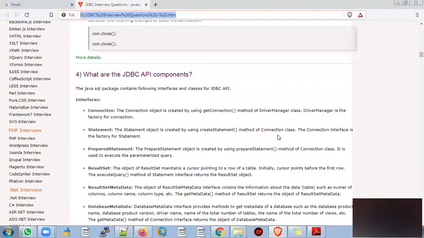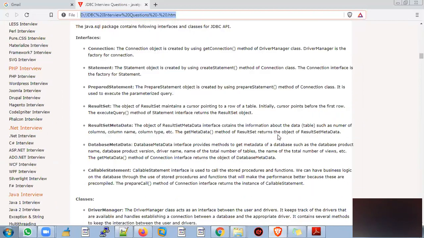The next question is: what are the JDBC API components? There are different types of interfaces and classes used in JDBC. The interfaces are Connection, Statement, PreparedStatement, ResultSet, ResultSetMetaData, DatabaseMetaData and CallableStatement. The Connection object is created by using the getConnection method. The Statement object is obtained with the help of the createStatement method.